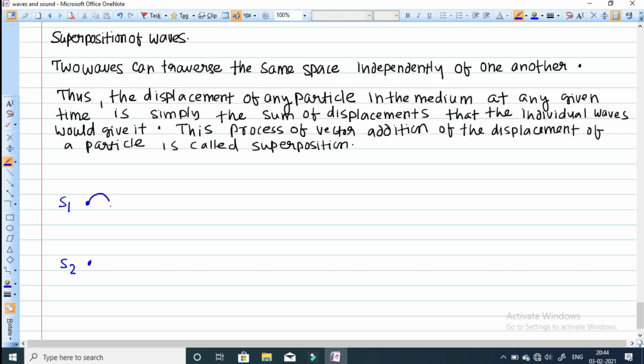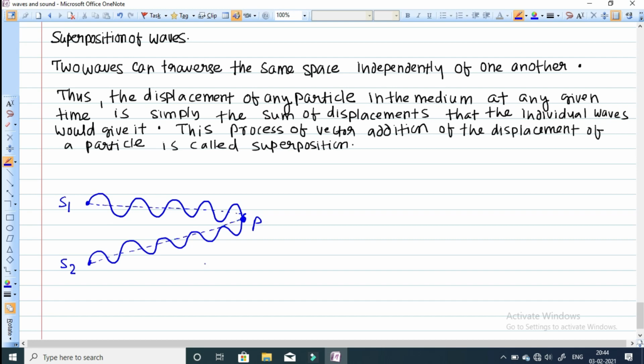Another wave also you can take, traveling along this direction. They have superimposed at point P. Let me take this point as point P.